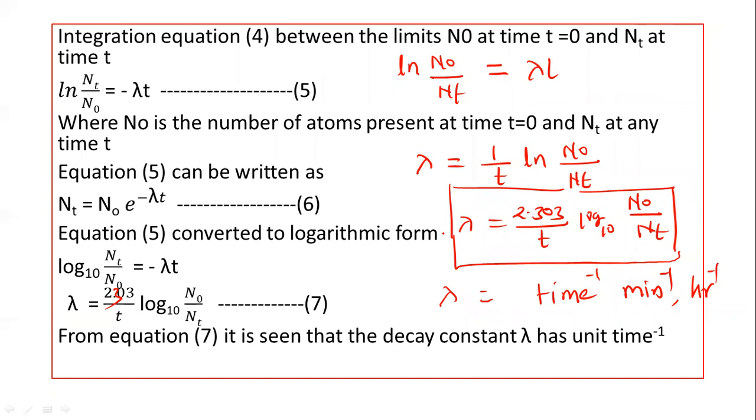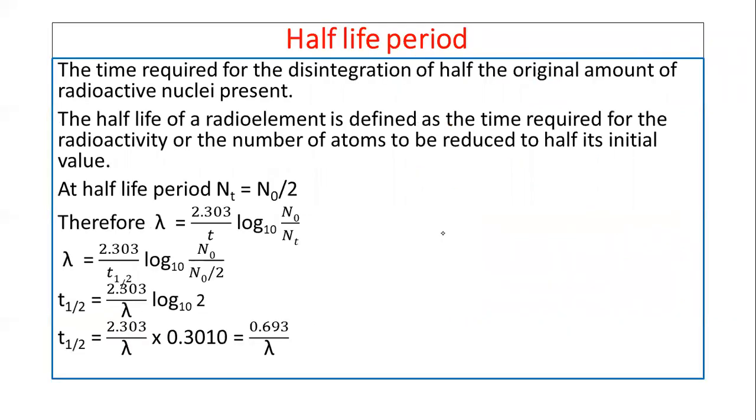Now according to this equation, let us see the half-life period of the radioactive element. So what is the half-life period? Suppose A is a radioactive element, disintegrating into the radioactive element B. The half-life period is the time required to disintegrate half the quantity of this radio element.